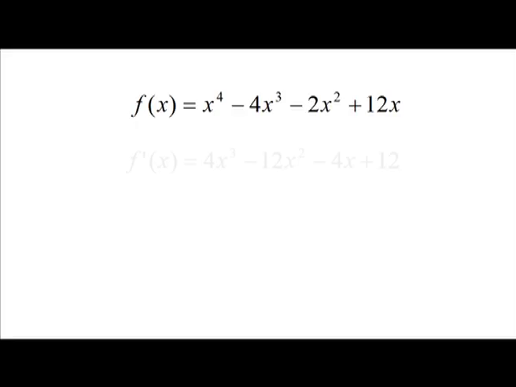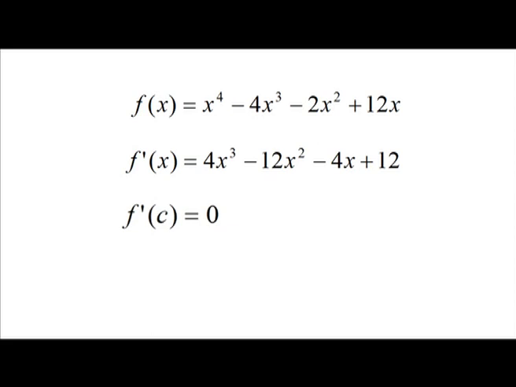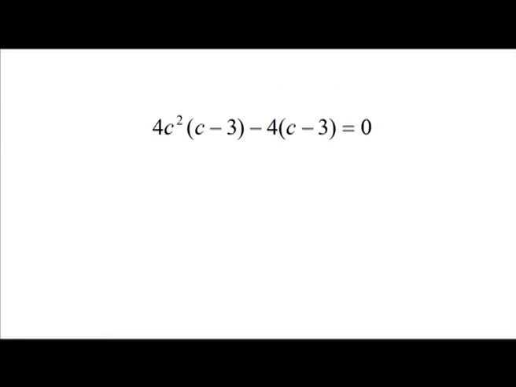To determine the absolute minimum, we find critical points as follows: f dash of x is equal to 4 x cube minus 12 x square minus 4 x plus 12. Hence, to find critical points, we equate f dash of c is equal to 0, that is 4 c cube minus 12 c square minus 4 c plus 12 is equal to 0, that is 4 c square into c minus 3 minus 4 into c minus 3 is equal to 0, that is 4 into c minus 3 into c square minus 1 is equal to 0,